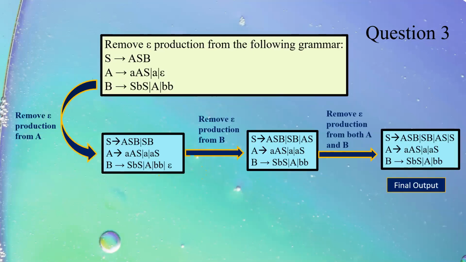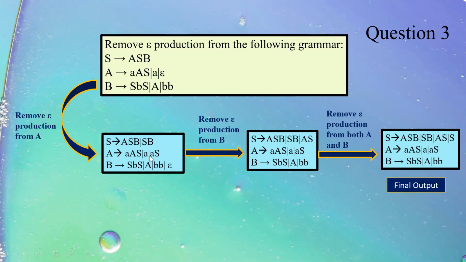Next is, you can get questions on the point: remove epsilon production. We have already covered unit. Now we will be covering epsilon productions. A grammar is given. We have to remove epsilon production. As we see this grammar, it is clear that there is only one epsilon production, A tends to epsilon. When I remove this, the output which I'll get is, I had one capital A in S tends to A, SB. I have put A tends to epsilon. The output which I generate is SB. Again, please remember, the original output, capital A, capital S, capital B will remain.